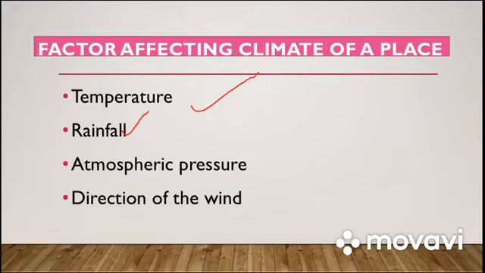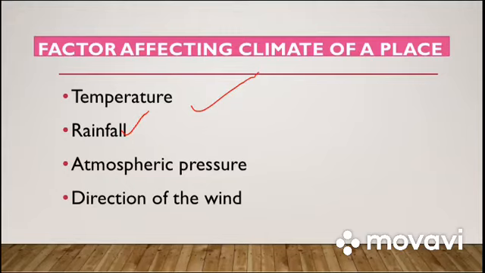Some places get more rainfall, some places get less rainfall, some places get moderate rainfall. So that also influences the climate of a place. Got it? The places which are below the Tropic of Cancer, because of the ocean's presence there, get more rainfall. In our country, we have Mawsynram, which gets the highest amount of rainfall, that is 1187 centimeters